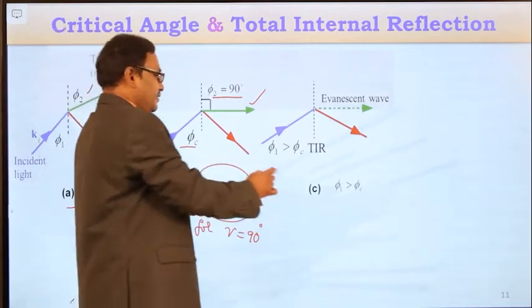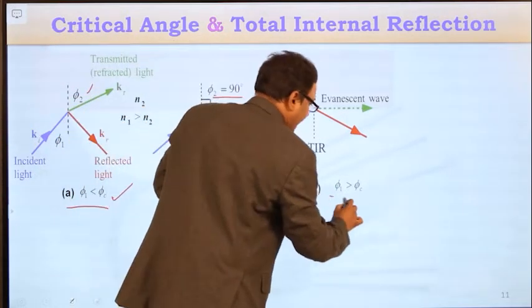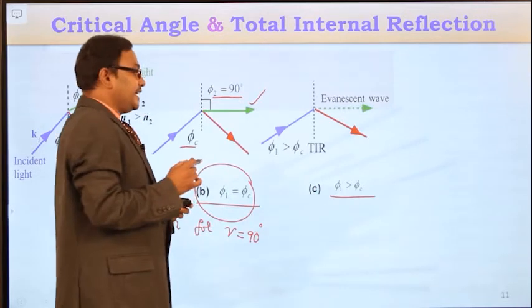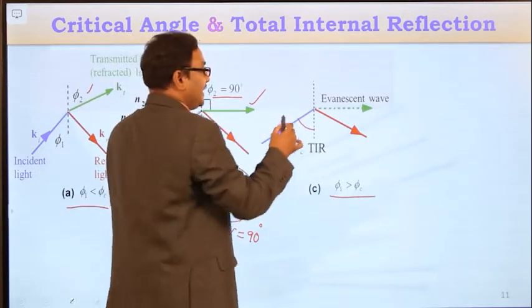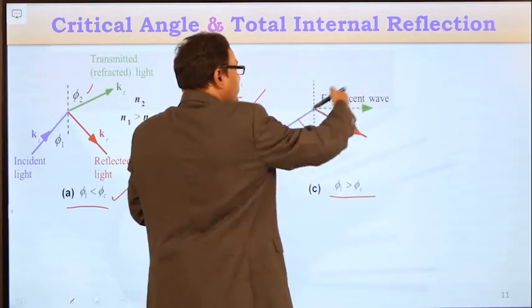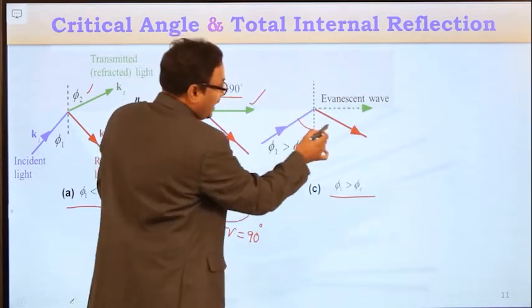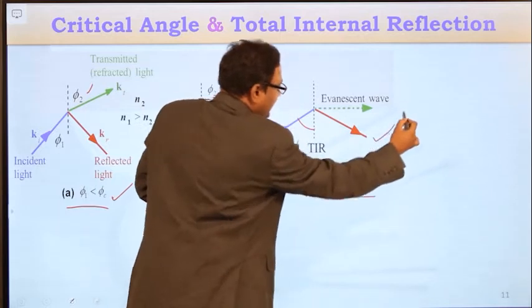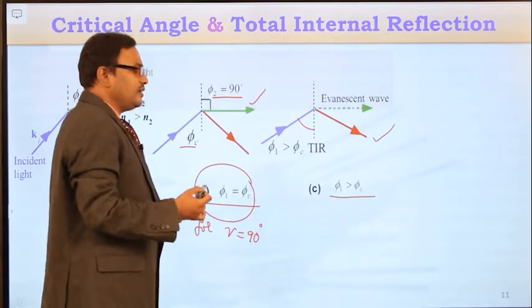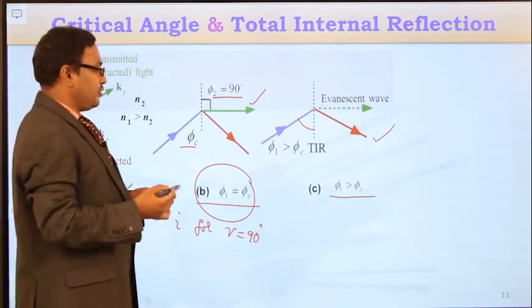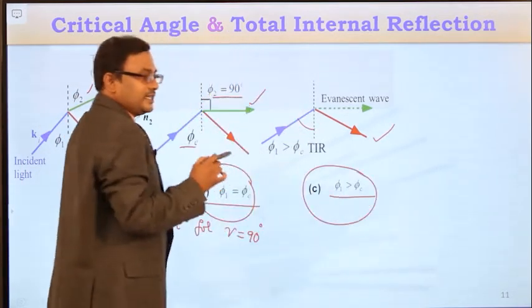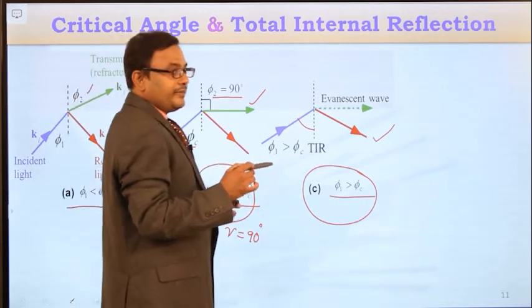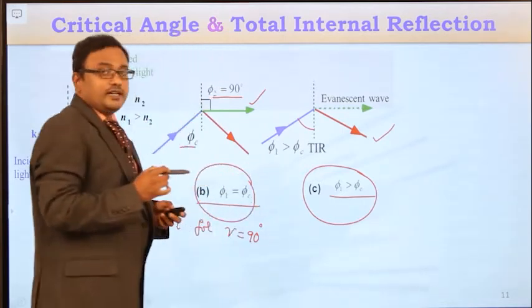And consider the third case in which the angle of incidence is greater than the critical angle. If angle of incidence is greater than the critical angle, then there will not be any more bending in the rarer medium. All the light ray will be totally internally reflected within the denser medium itself. So the necessary condition to get the total internal reflection is the angle of incidence in the denser medium must always be greater than the critical angle.